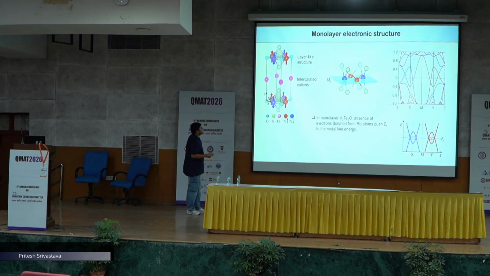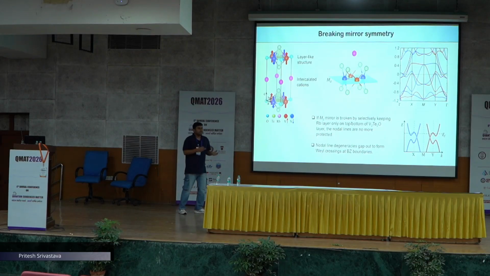One of the ways is to go from the bulk limit to the monolayer limit. As we went to the monolayer limit, naturally the anisotropy between the xy and the xz orbitals increased, which naturally results in these spin valley polarized nodal lines at the Fermi level. This was for V2Te2O, where Rb atoms are absent.